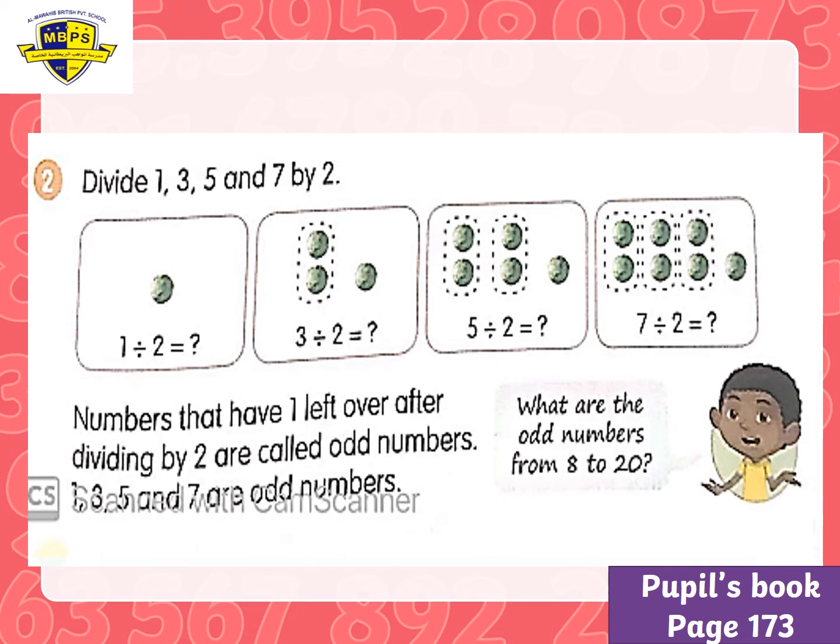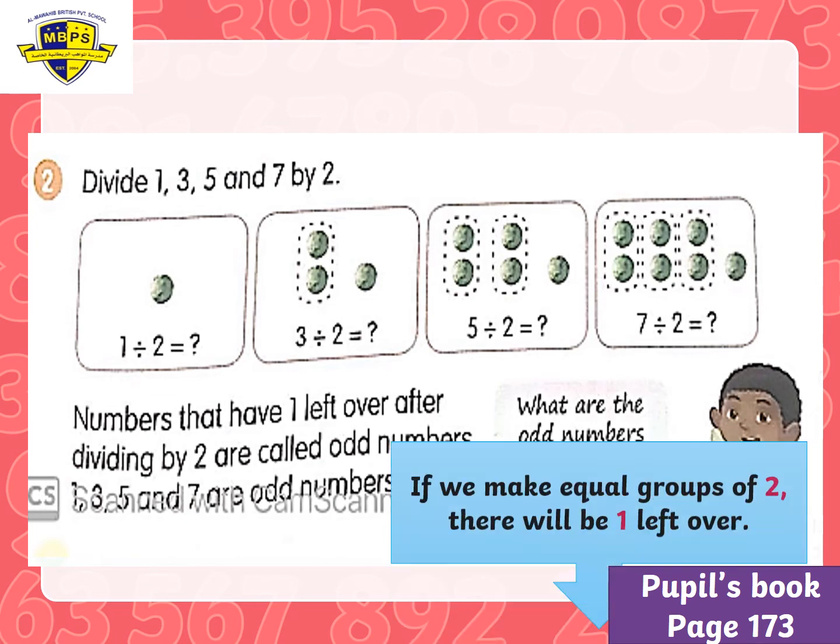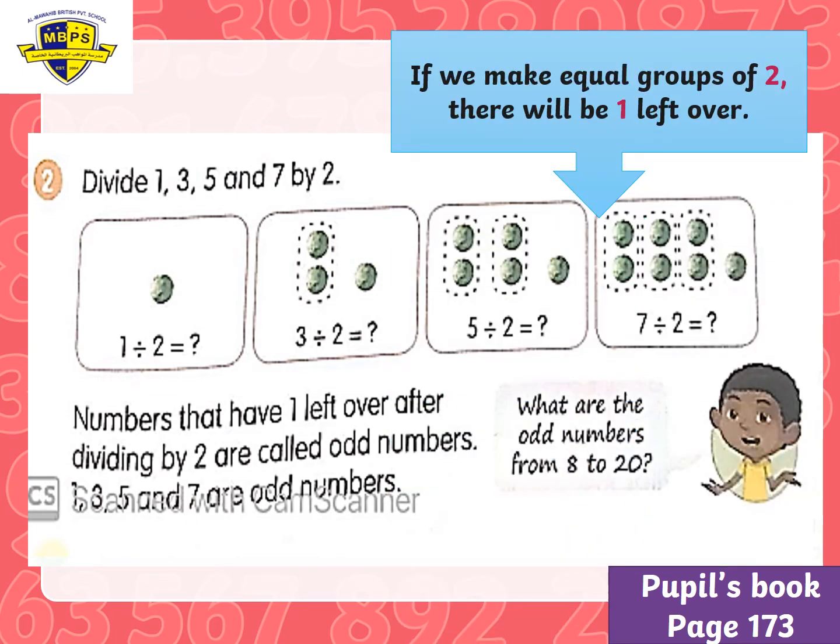Example number 2 from your pupil's book. Divide 1, 3, 5, and 7 by 2. Do you remember when we divide and we have some left over? These numbers, if we divide them by 2 or if we make groups of 2, we will find that we have 1 left over. That's why they are odd numbers, odd one out. So if we make equal groups of 2, there will be 1 left over.